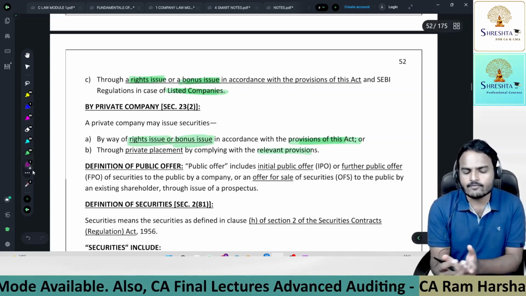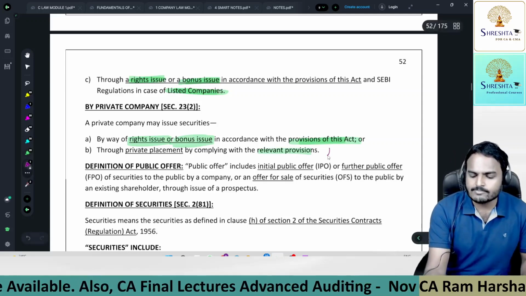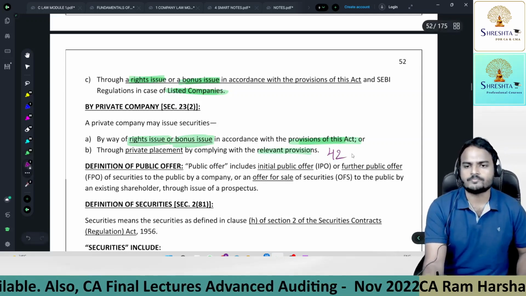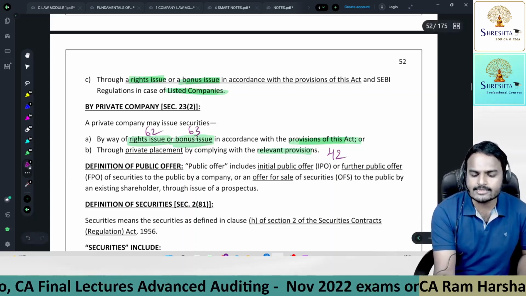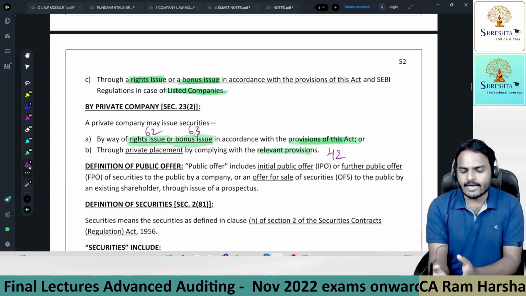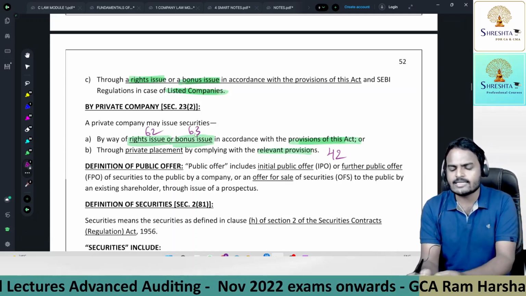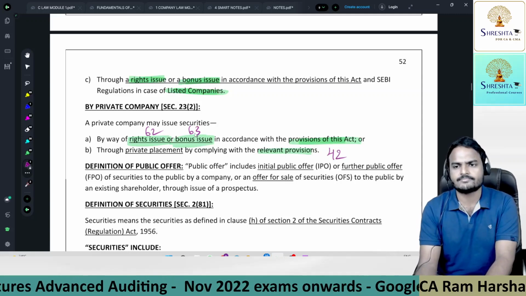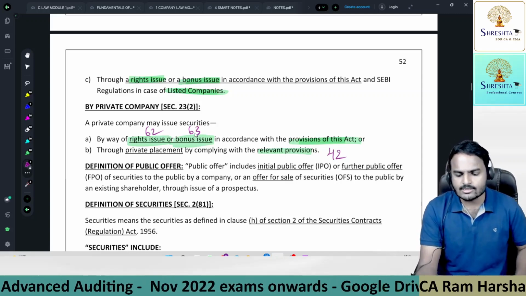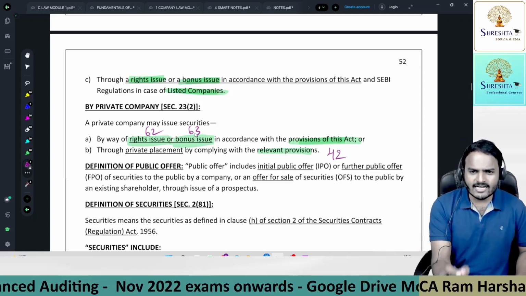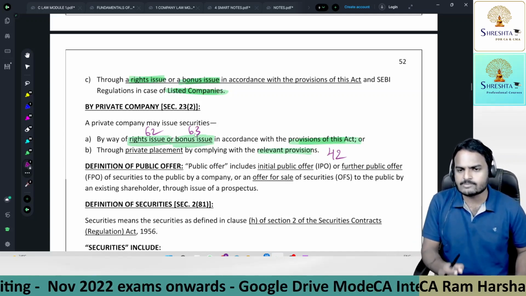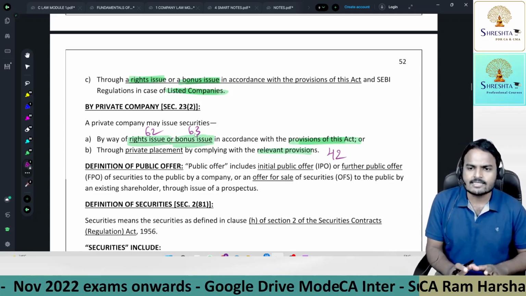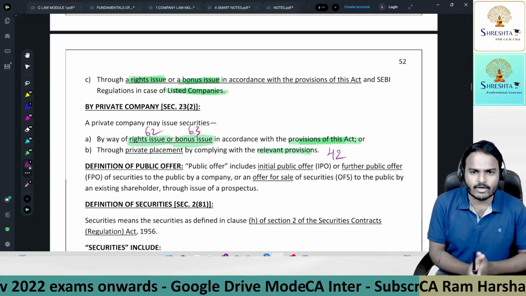So here you find the words relevant provisions. Why? Private placement is governed by section 42, and rights issue section 62, bonus issue 63. So instead of writing section names, simply write in accordance with relevant provisions of the Act. According to the relevant provisions of the Act. For each and everything, for rights issue there are conditions, for bonus issue there are conditions, for private placement there are conditions. We'll discuss in the upcoming classes, so don't get worried.